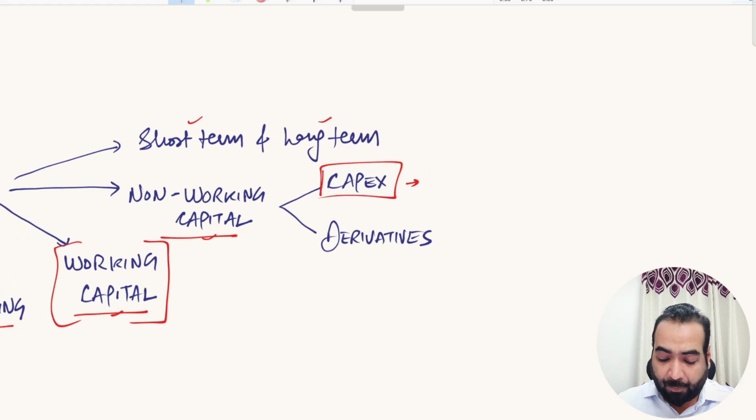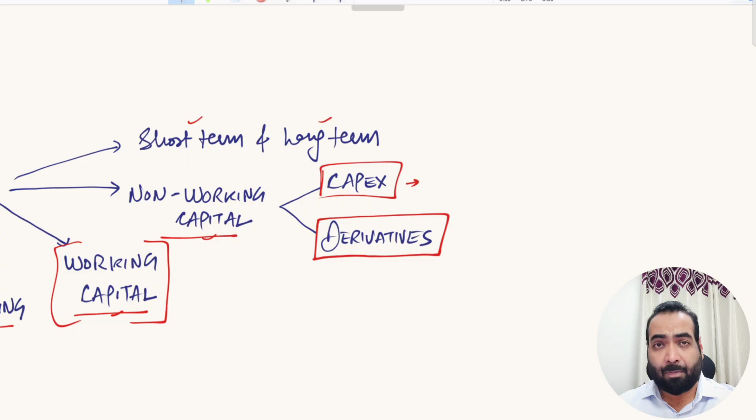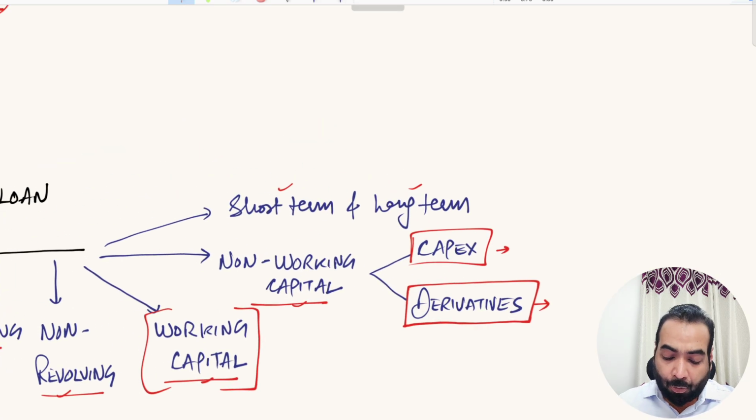Then one other variety is derivatives. Suppose you are dealing in some foreign currency, you are importing or exporting products, right? So you need to book the forex, you need to hedge your foreign currency risk by doing a forward cover transaction. These forward cover transactions, currency swaps or interest rate swaps are all types of derivative products which also come under the working capital department. Then the loans can be for short term and long term purpose.